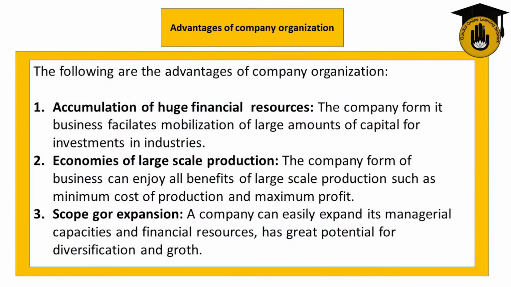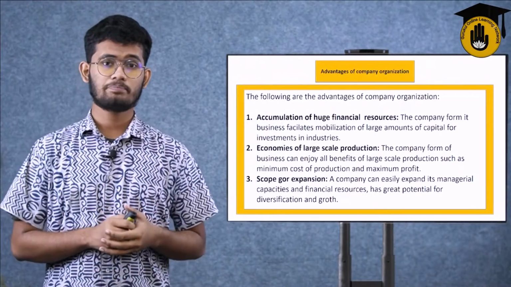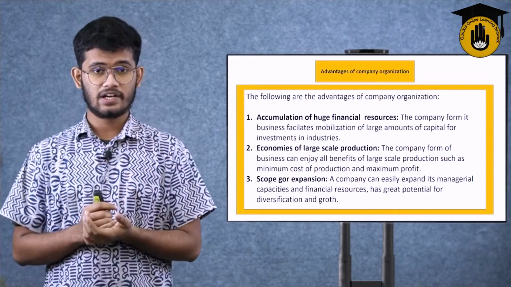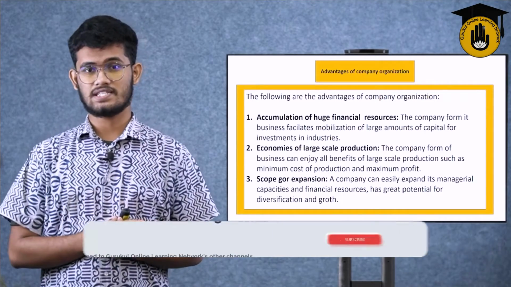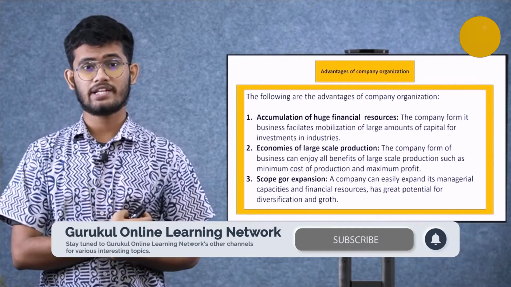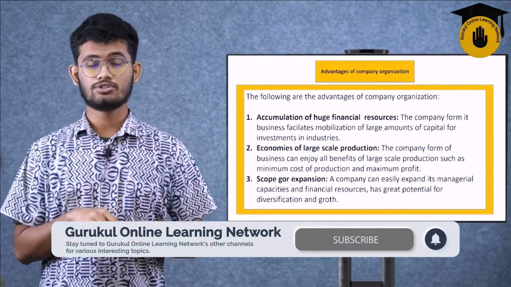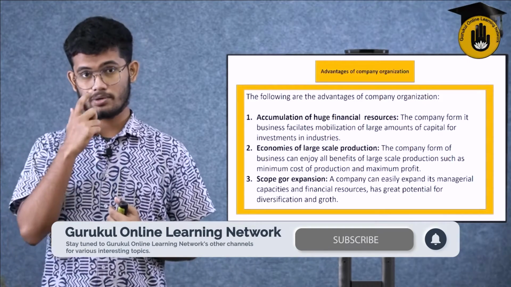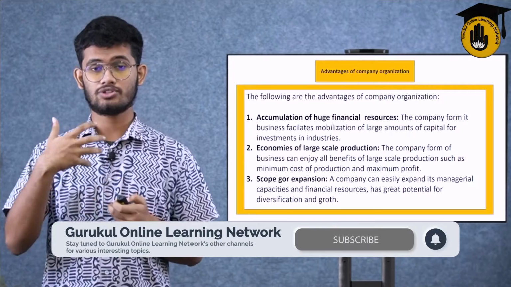Then second, economies of large scale production. The company form of business can enjoy all the benefits of large scale production, such as minimum cost of production and maximum profit. So, let's take a look back at the sole proprietorship business. In a sole proprietorship there is not so much industrialization. What is industrialization? Industrialization is when you take some raw materials and convert them into usable goods for the consumer.